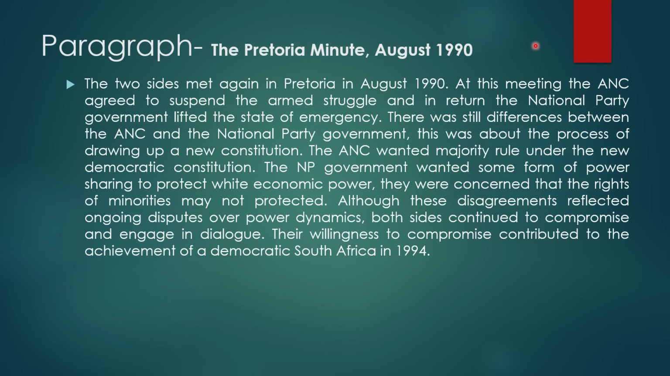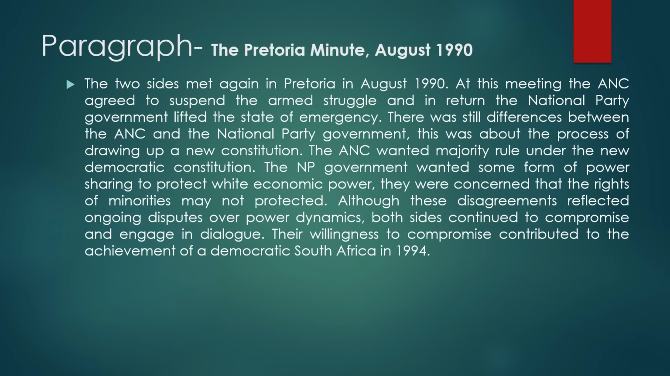So, although these disagreements reflected ongoing disputes, which is when people don't see eye to eye over power dynamics, both sides continued to compromise and engage in dialogue. They continued having these negotiations or these talks. Their willingness to compromise contributed to the achievement of a democratic South Africa in 1994.